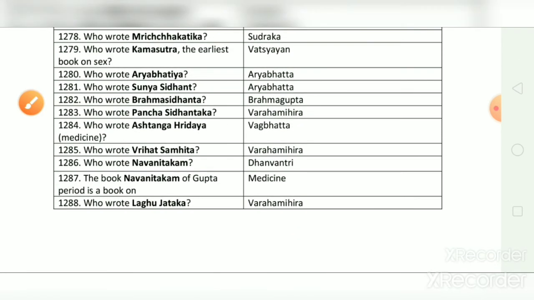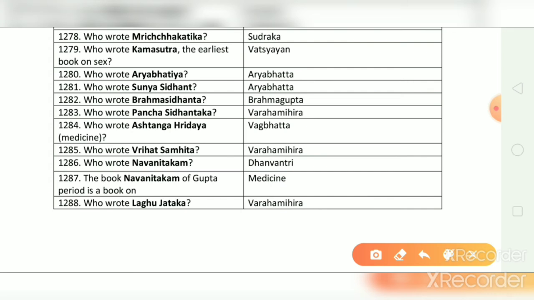Who wrote Kama Sutra, the earliest book on sex? And the correct answer is Vatsyayan. Who wrote Aryabhatiya? And the correct answer is Aryabhatta. Who wrote Shunya Siddhant? And the correct answer is Aryabhatta.